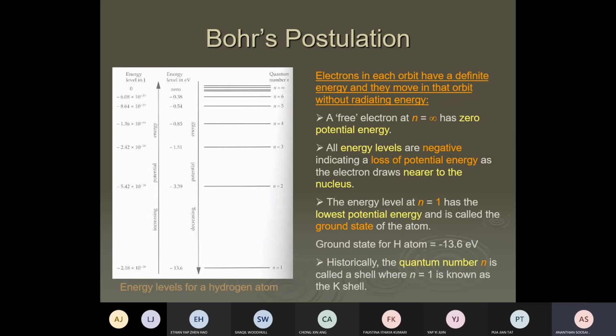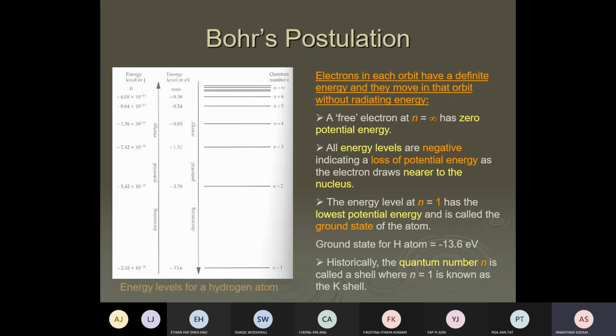For the hydrogen atom, n is the quantum number. So this is the first energy level the electron can occupy. Down here is the nucleus. So close to the nucleus is the first energy level, then the second energy level, third energy level.